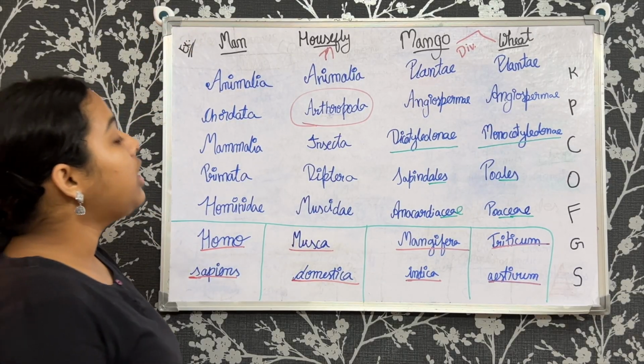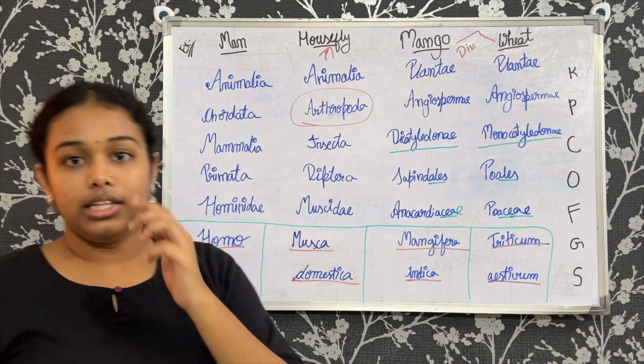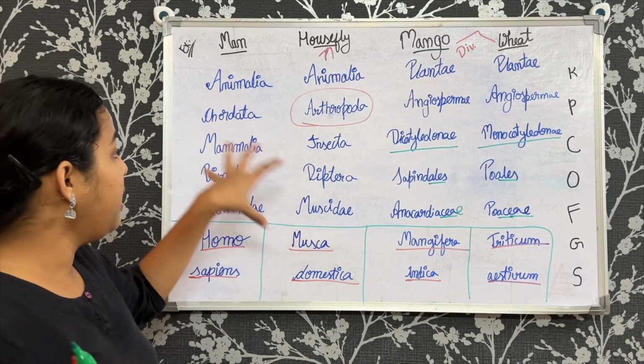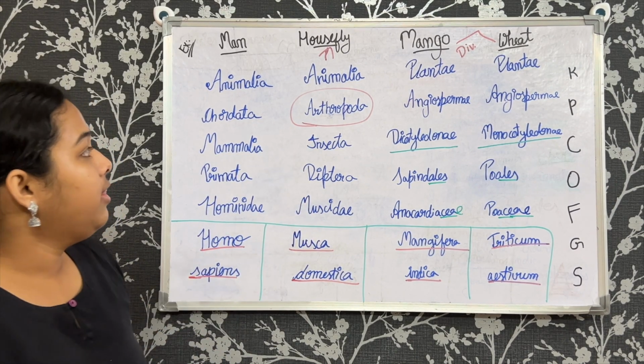And they might not ask directly like what is the family of a housefly. This is a rare question, but a familiar question they might ask using these topics is match the following. They'll do one thing.